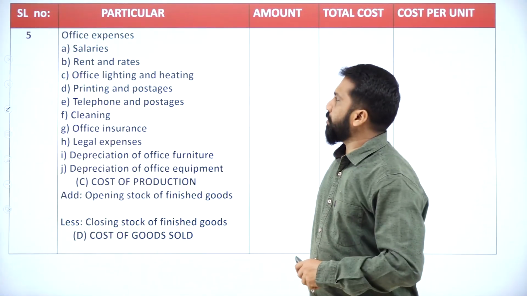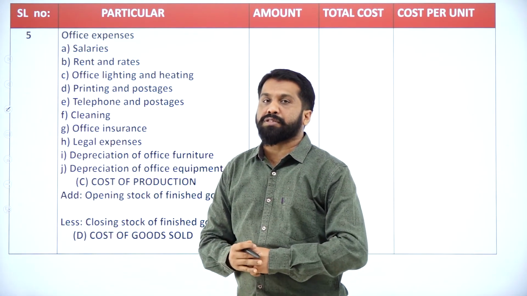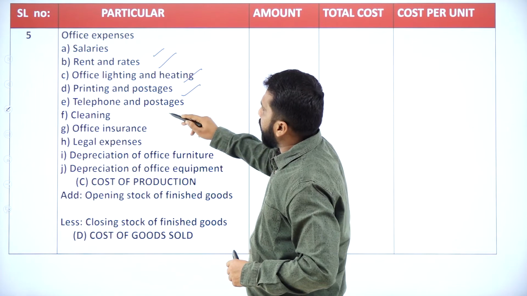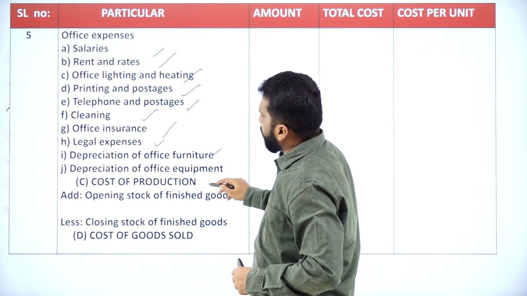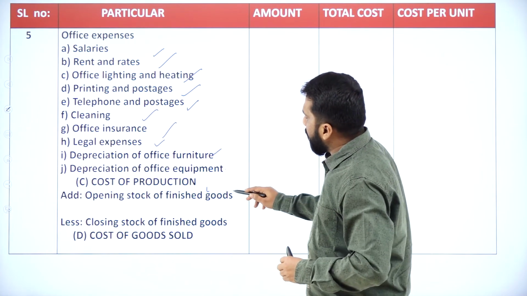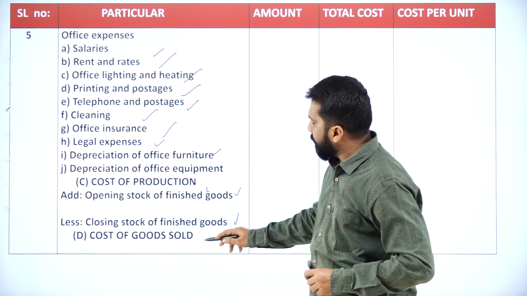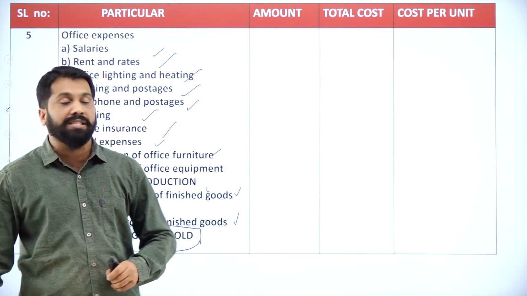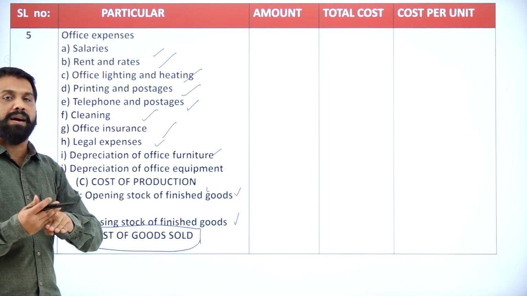Office and administration. See, office expenses. If you are running an office, you are a manager of an office, what are the expenses you will incur? Like you will pay salary, rent, lighting, printing, telephone, cleaning, insurance, legal, depreciation. All this we call cost of production. For that, finished goods will come, like opening stock of finished goods less closing stock of finished goods. What is your final answer? The final answer we call cost of goods sold.